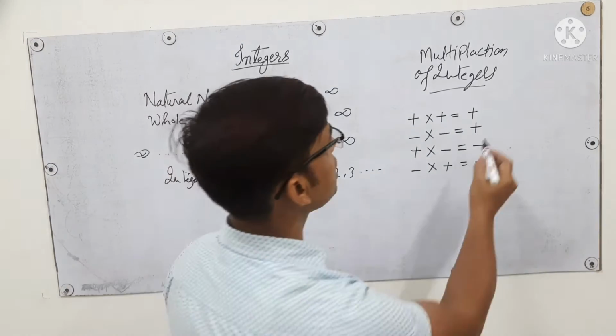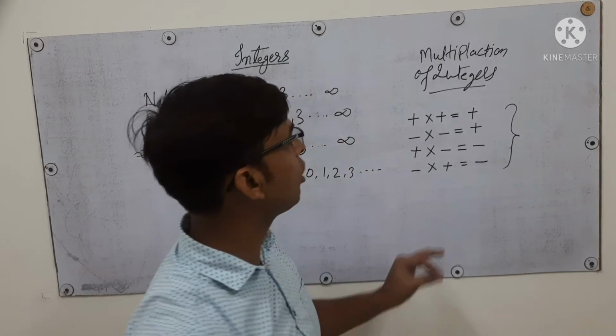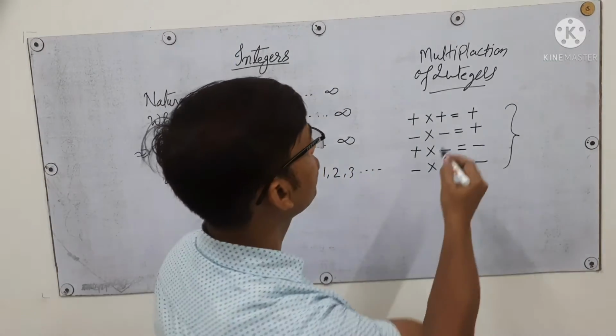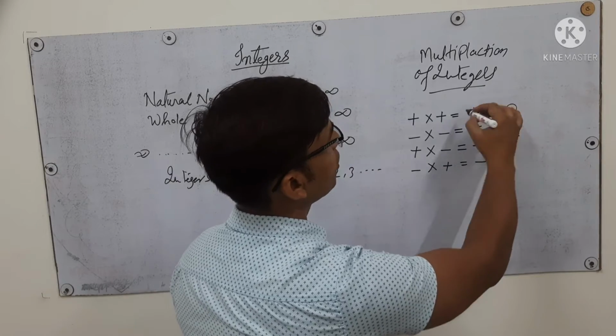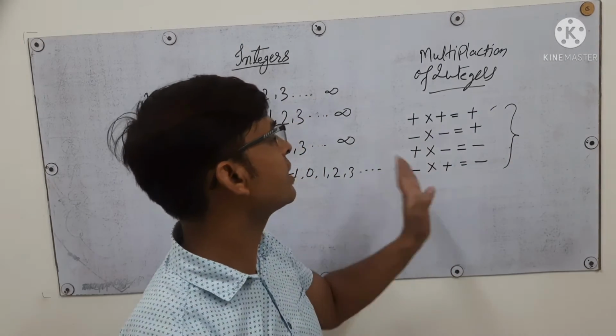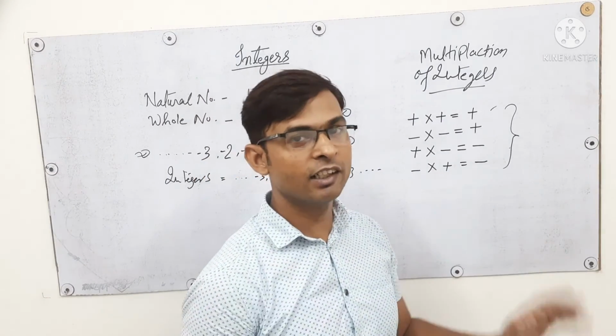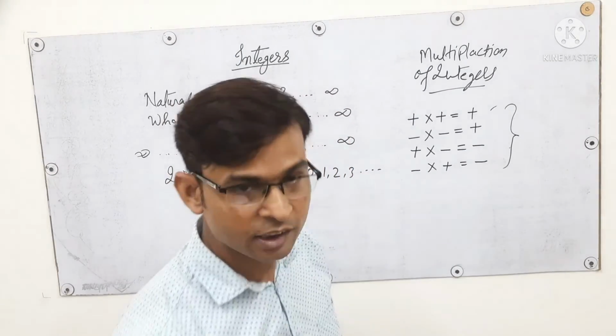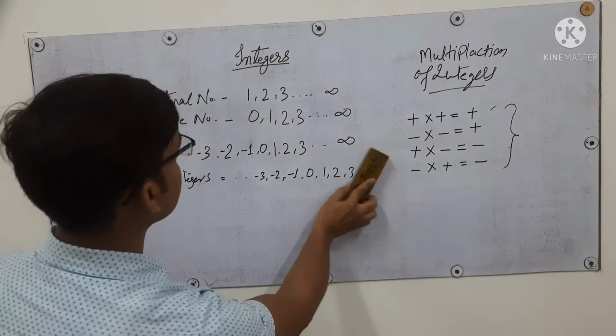So we just have to remember this small formula: if we have plus and plus and we multiply, it will give plus, that is, the same signs give plus, and if the signs are different, it will be negative. Okay, so I am here rubbing these numbers.